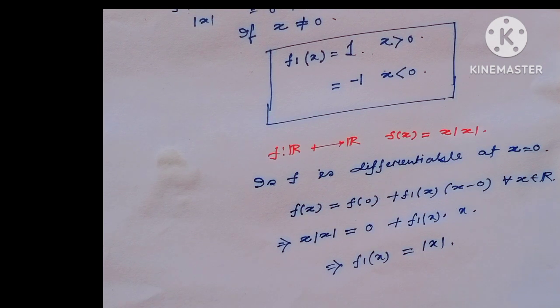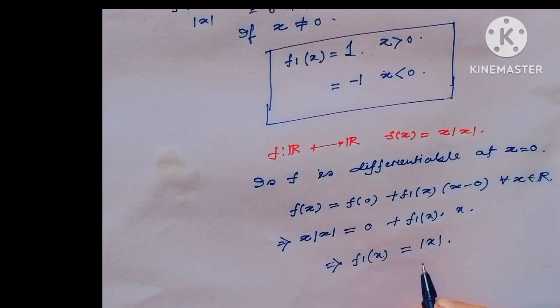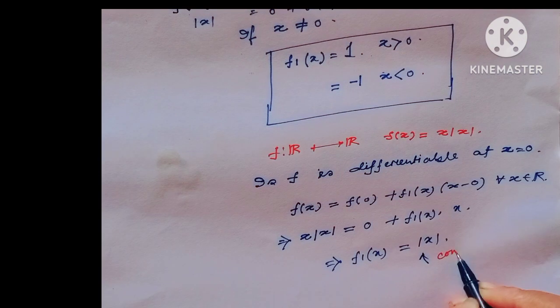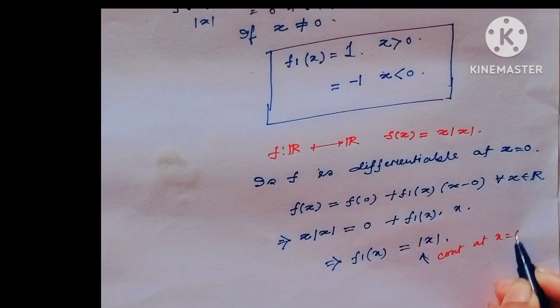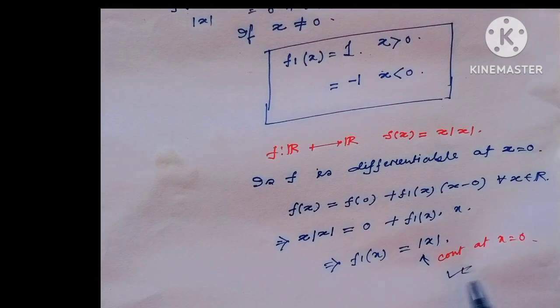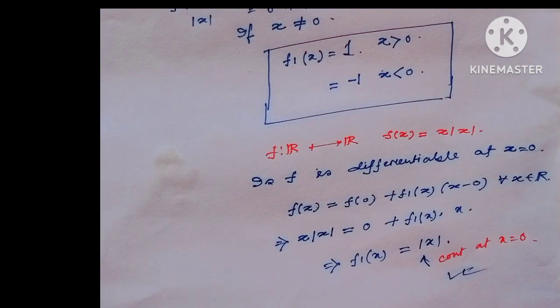Now we have to check, is this f1 continuous at x equal to 0? Obviously, this f1 is always continuous at the point x equal to 0.